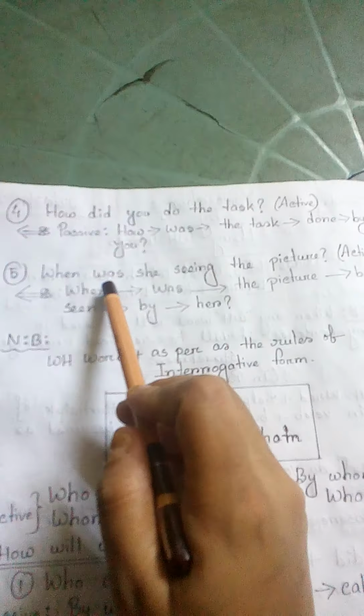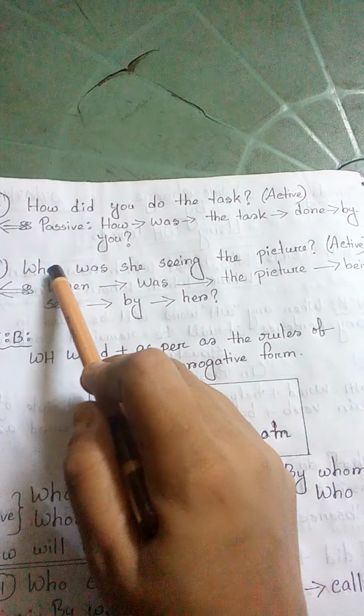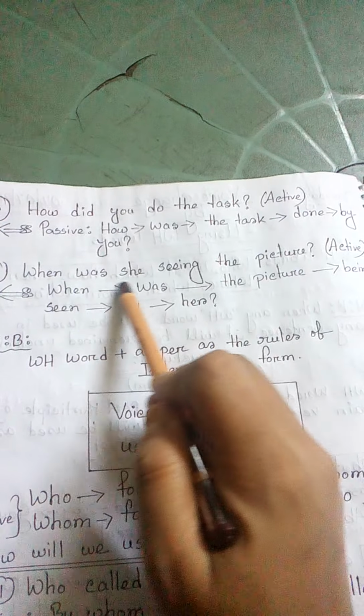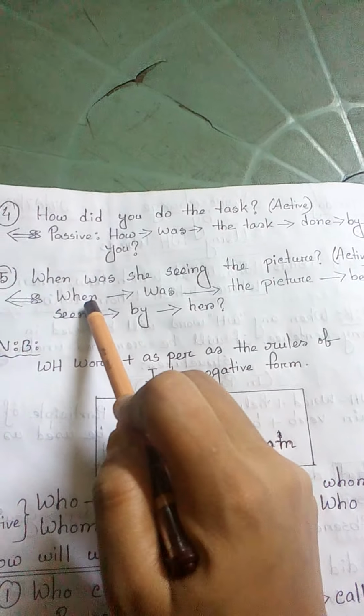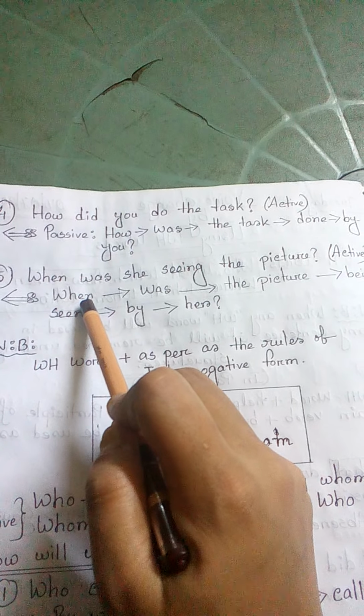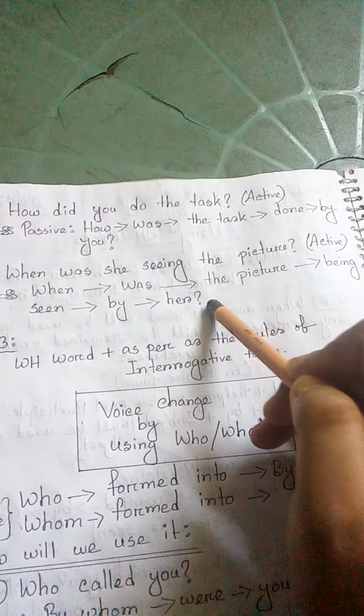Fifth sentence, when was she seeing the picture? See the pattern, except the word when, was she seeing the picture? This is an example of past continuous. So when will be used as the first part of the sentence, and the rest will be followed as interrogative.